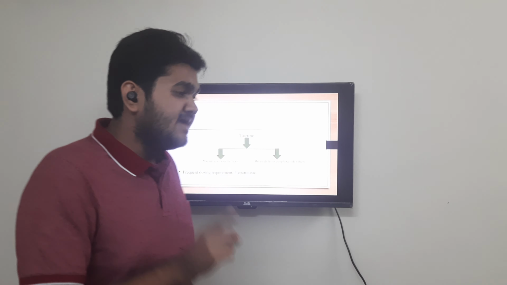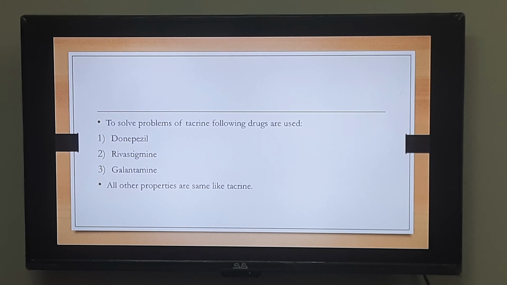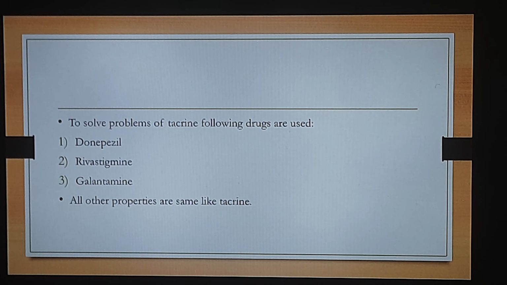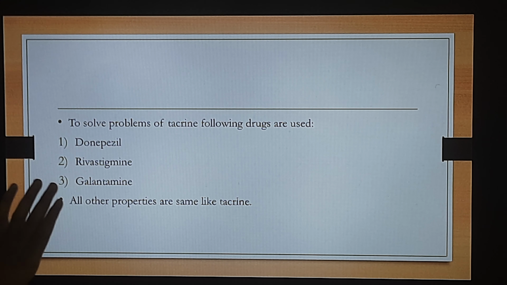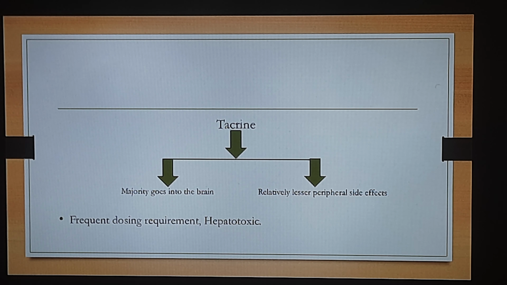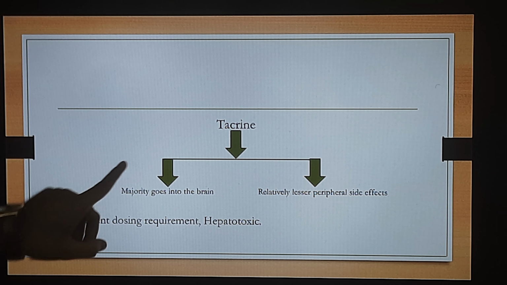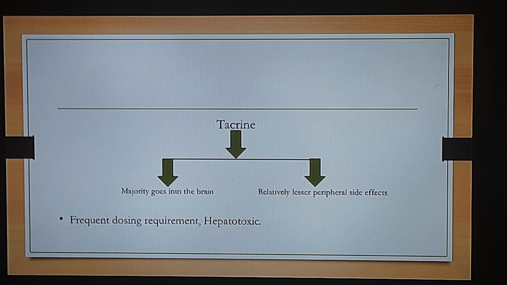Now यही दो side effect को tackle करने के लिए we mainly use further important drugs to solve the problems of Tacrine. Following drugs are used. The very first important drug which can be used is donepezil. The second one is rivastigmine and the third one is galantamine. So ये जो drug है they are having all the properties similar to that of the Tacrine. Now when I say all the other properties are similar to that of Tacrine, what I mean to say is कि Tacrine का जो majority जो हिस्सा है that was going into the brain.